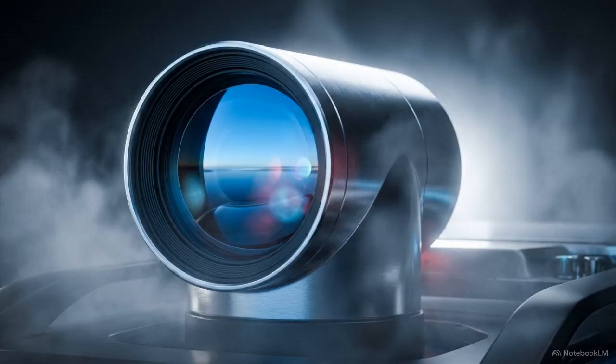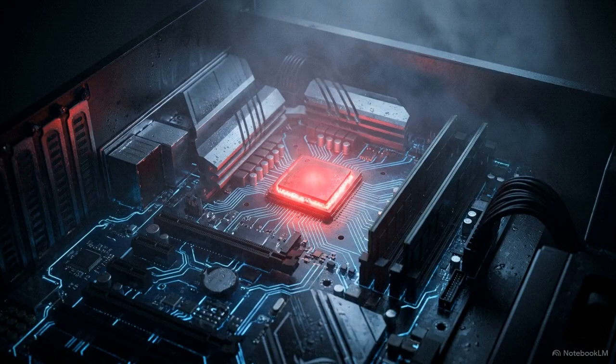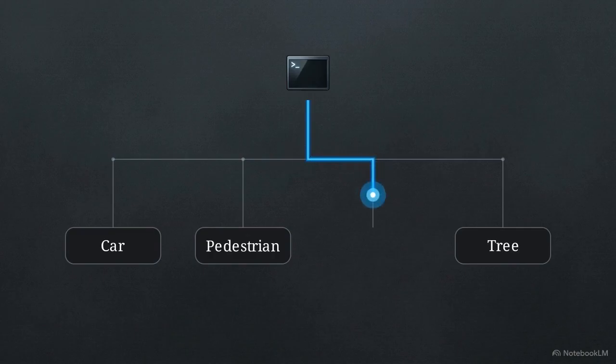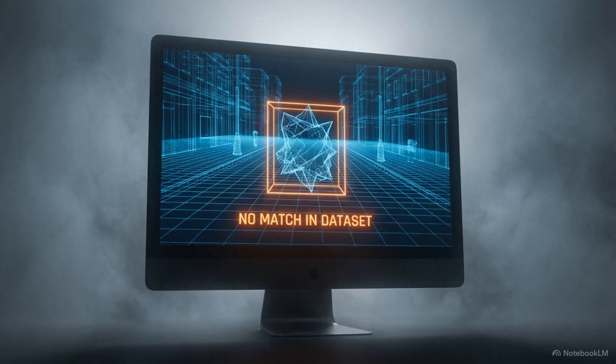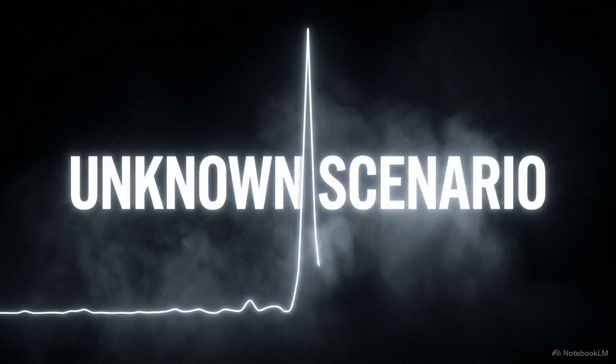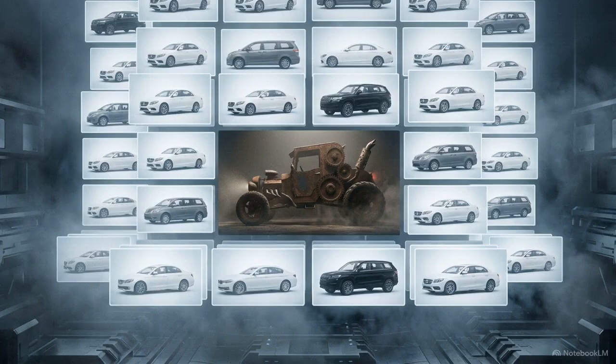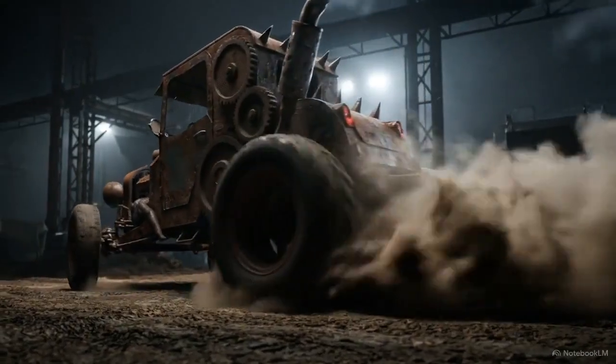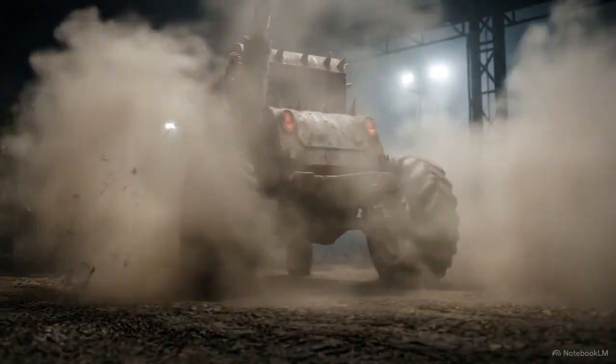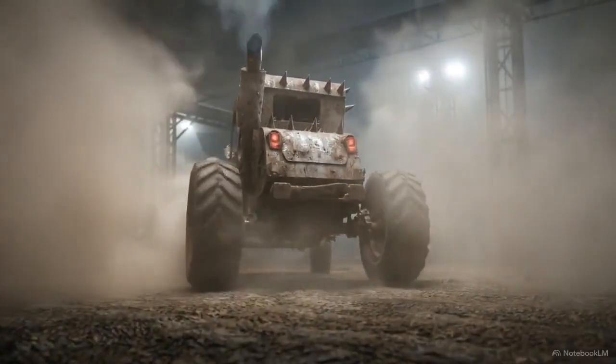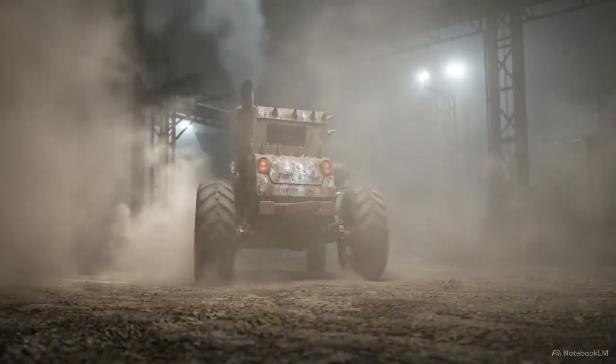Sometimes the sensors see perfectly, but the failure happens internally. This is a cognitive limitation caused by a lack of experience. Epistemic uncertainty is the sharp spike in doubt that occurs when the algorithm encounters a rare edge case that never appeared in its training. If an AI trained in urban centers encounters a rusted, asymmetrical farm tractor lurching down a dirt road, it lacks historical context for the object.